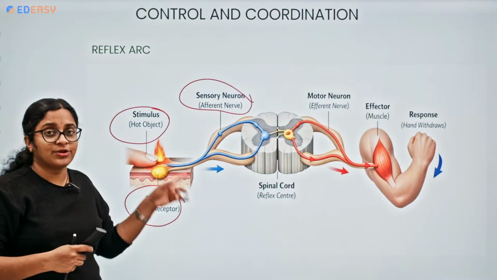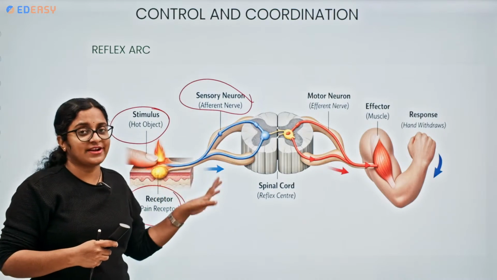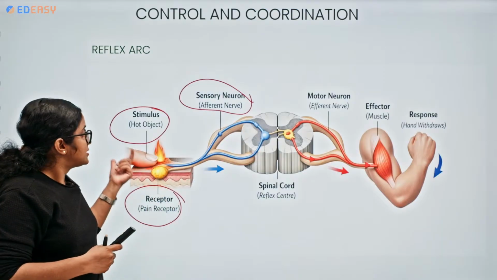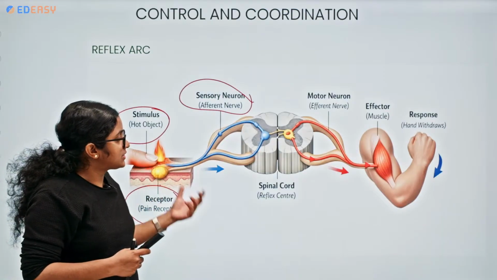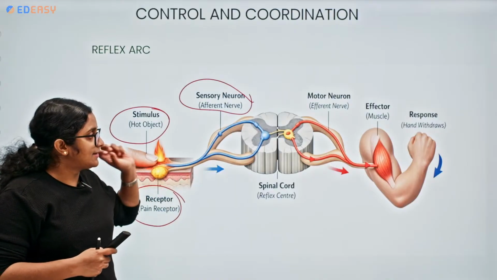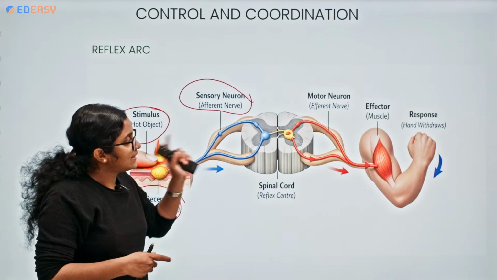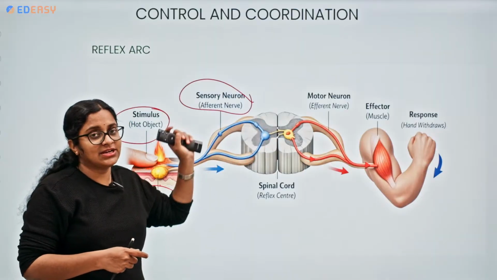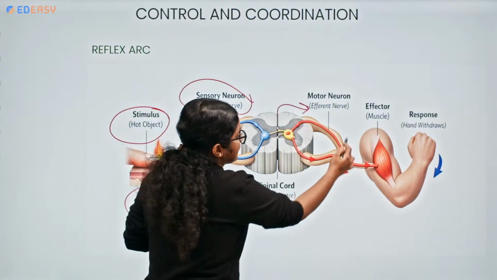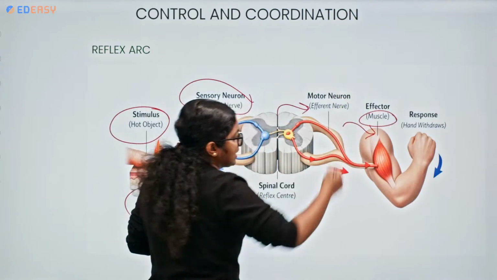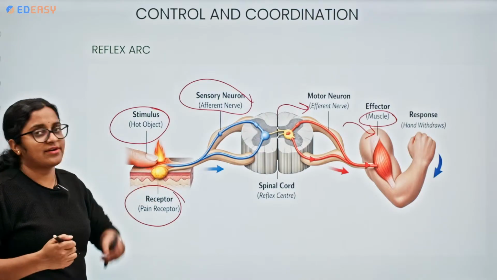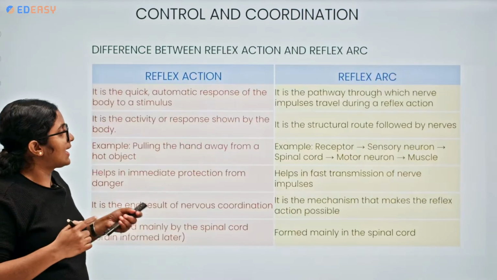Remember again, a neuron is a single structural and functional unit, and a nerve is a group of axons bundled together. The information is sent to the spinal cord, the reflex center, where only relay neurons are present. Then the motor nerve, the effector nerve, comes into the picture. The effector, the muscle, is immediately withdrawn. The hand withdrawal happens. This is what happens.